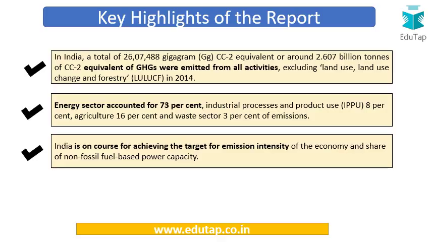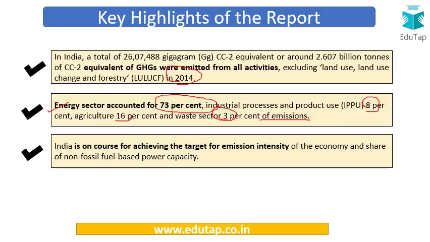If you look at the key highlights of this particular report, as per this report, in India a total of 2.607 billion tons equivalent of greenhouse gases were emitted from all the activities if we exclude the category of land use change and forestry in 2014. Further, this is a very important point: the energy sector accounted for 73%, industrial processes and product use 8%, agriculture 16% and the waste sector 3% of all the emissions. So the highest contributor was the energy sector.